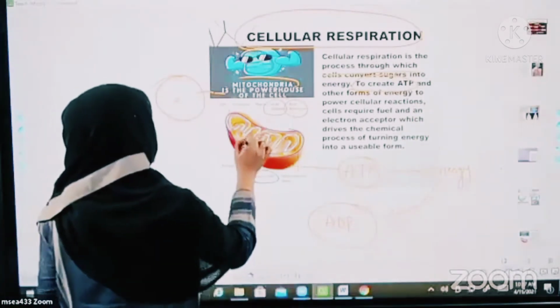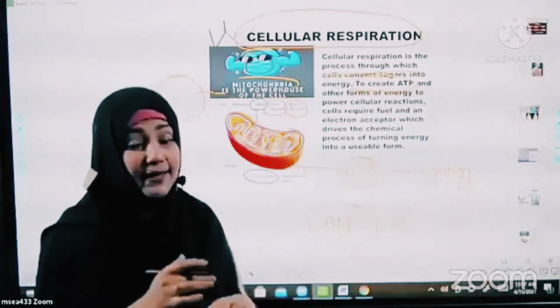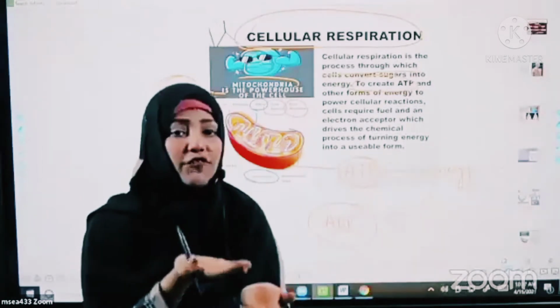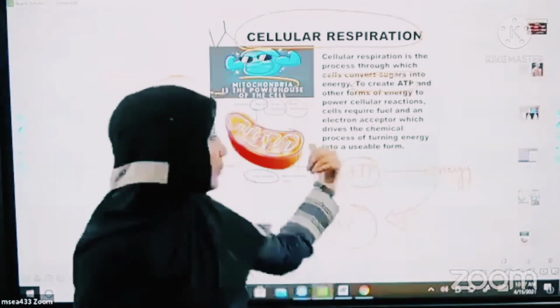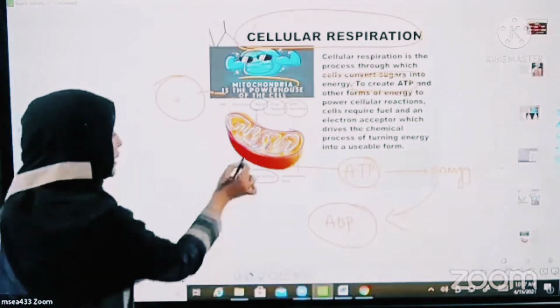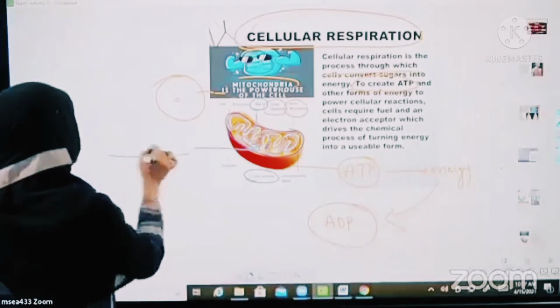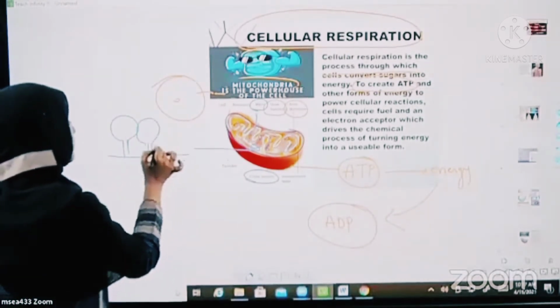It is filled with a substance called matrix, where exactly the process of respiration, that is cellular respiration, is carried out in the mitochondria. If I cut this small portion of the inner membrane and see under a microscope, you can see bulb-like structures.